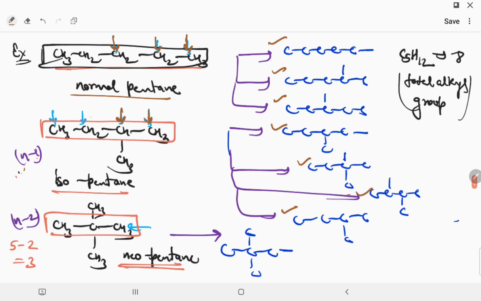1, 2, 3, 4. But we can say neopentane has only one type of alkyl because we can remove hydrogen from this, or this, or this, or this. Any CH3 group we remove, they are the same. So neopentane has only one type of alkyl group. So the total alkyl groups of C5H12 are 8.